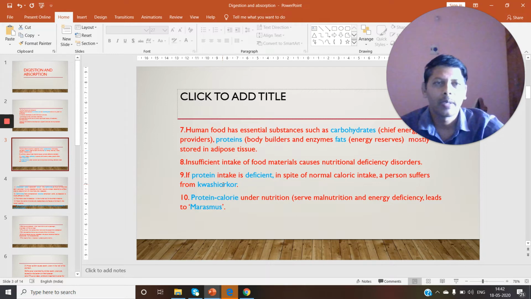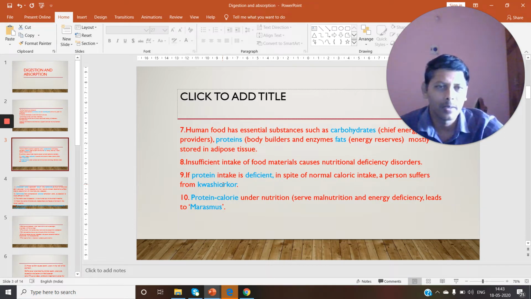have enough food. You are familiar with the word kwashiorkor, you learnt in earlier classes also. If protein intake is deficient in spite of normal calorific intake, a person suffers from kwashiorkor.